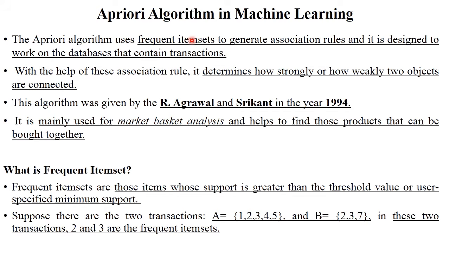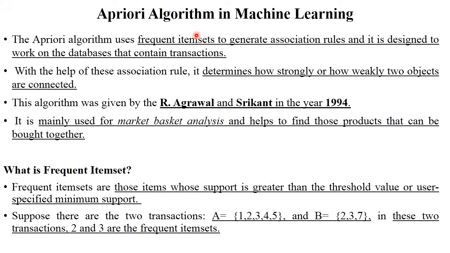So what exactly is a frequent item set? Suppose there are two transactions. Person A purchases items 1, 2, 3, 4, 5 and person B purchases items 2, 3, 7, right? Both persons purchased common items, that is 2 and 3. So this is called a frequent item set. The items which are purchased commonly across different transactions or different persons are called frequent item sets.